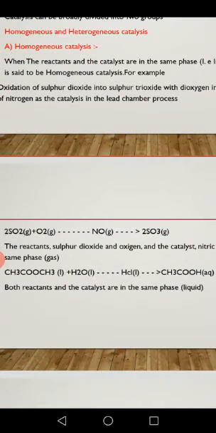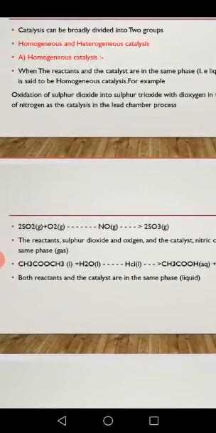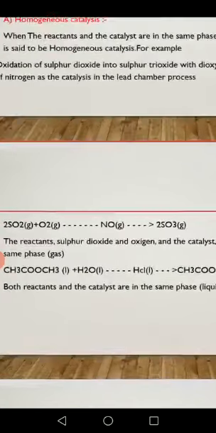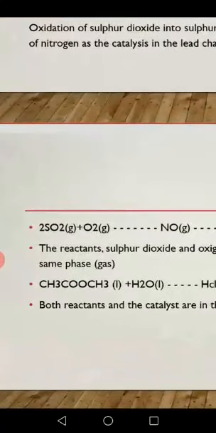Here one thing to know is what is the reactant, what is the catalyst and what is the product. Reactants are SO2 plus O2, the substances to the left of the arrow mark.